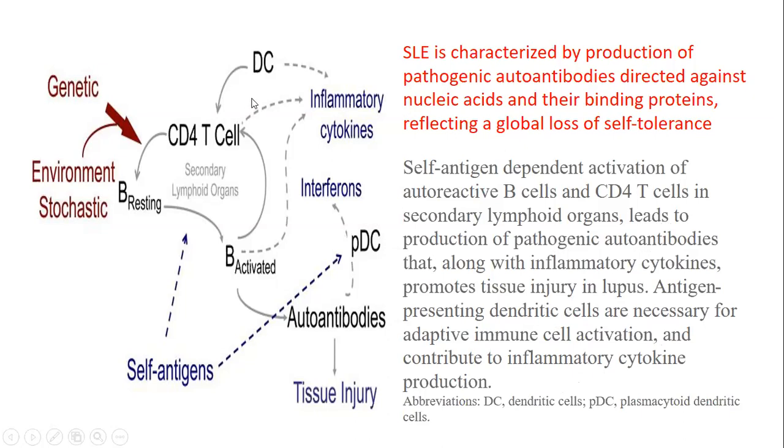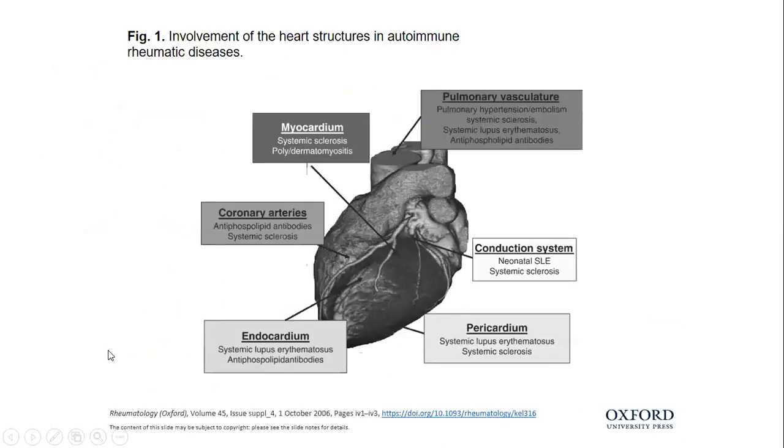So we see this is the CD4 cell. This is the dendritic cell. This becomes activated by some genetic and environmental stochastic mechanism interaction, and CD4 in the secondary lymphoid organ activates the B cell against this self antigen. B cell activation produces autoantibodies and tissue injuries, and this antigen presenting cell, the plasmacytoid dendritic cell, also becomes activated. It produces interferon, and they auto-activate the CD4 cells again. So the cycle goes on, and ultimately there is a lot of tissue damage.